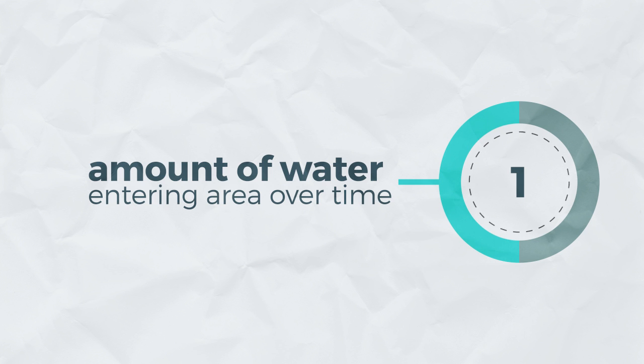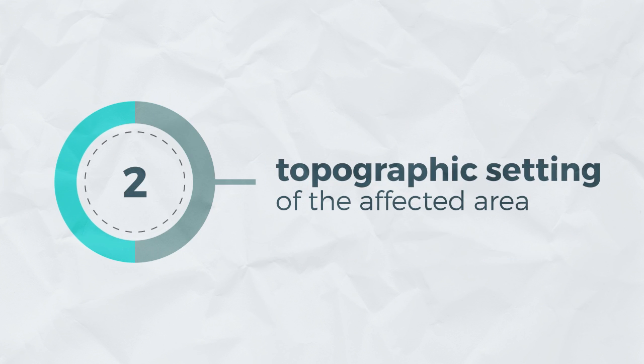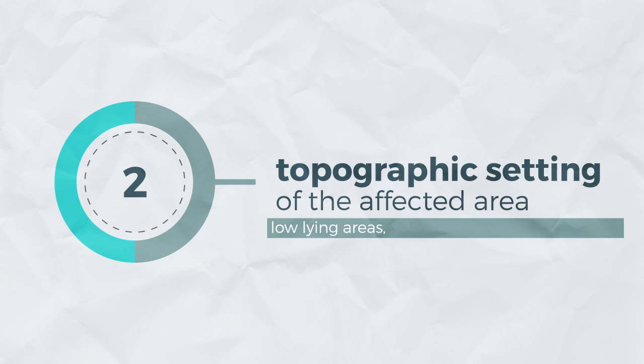First is the amount of water entering the area over time. Heavy rains, overflowing dams, and rapid sea level rise are examples of events that bring a sudden influx of water inland. Second is the topographic setting of the area. Low-lying areas, more so if surrounded by elevated regions, are very prone to floods. This is also true for coastal and riverside areas.